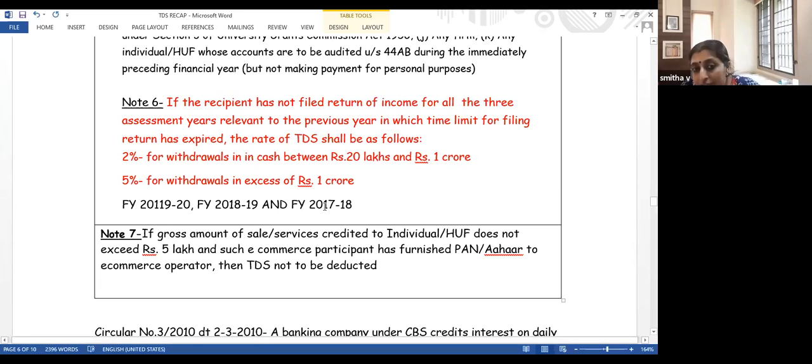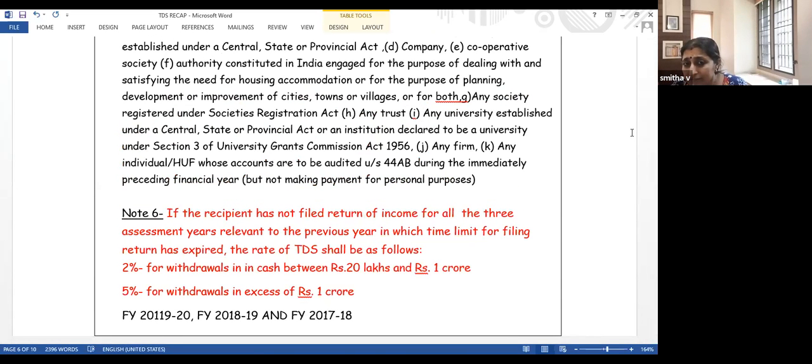If you have not filed a return of income, then the rate will be 2% for withdrawals between 20 lakhs and 1 crore, and 5% for withdrawal in excess of 1 crore. Generally, it is only for 1 crore and above. But if you fail to file a return of income, even when it is more than 20 lakhs, I will start deducting TDS. Is this understood?